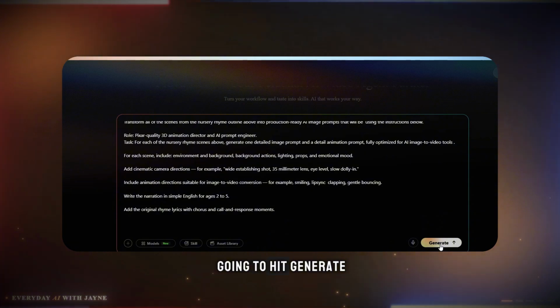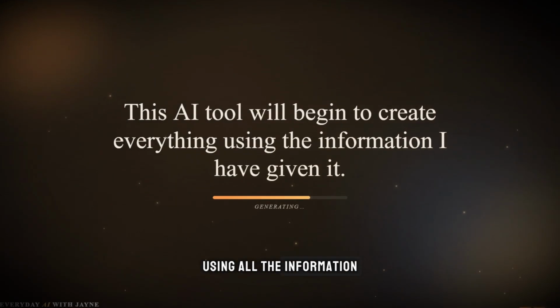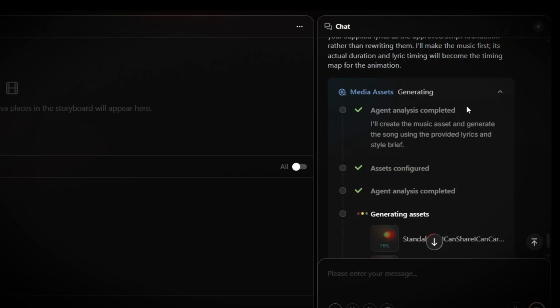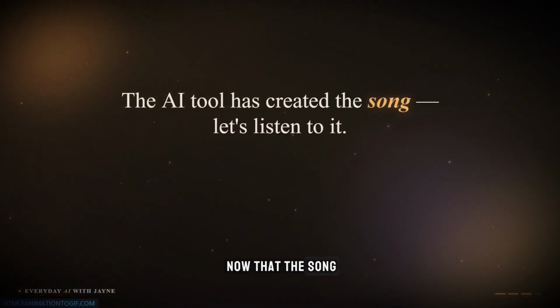Okay, and we're going to hit generate. This AI tool is going to begin to create everything using all the information I've given it so far. The AI tool has begun working and is going to first of all create the song for us. The AI tool has informed me now that the song has been created.